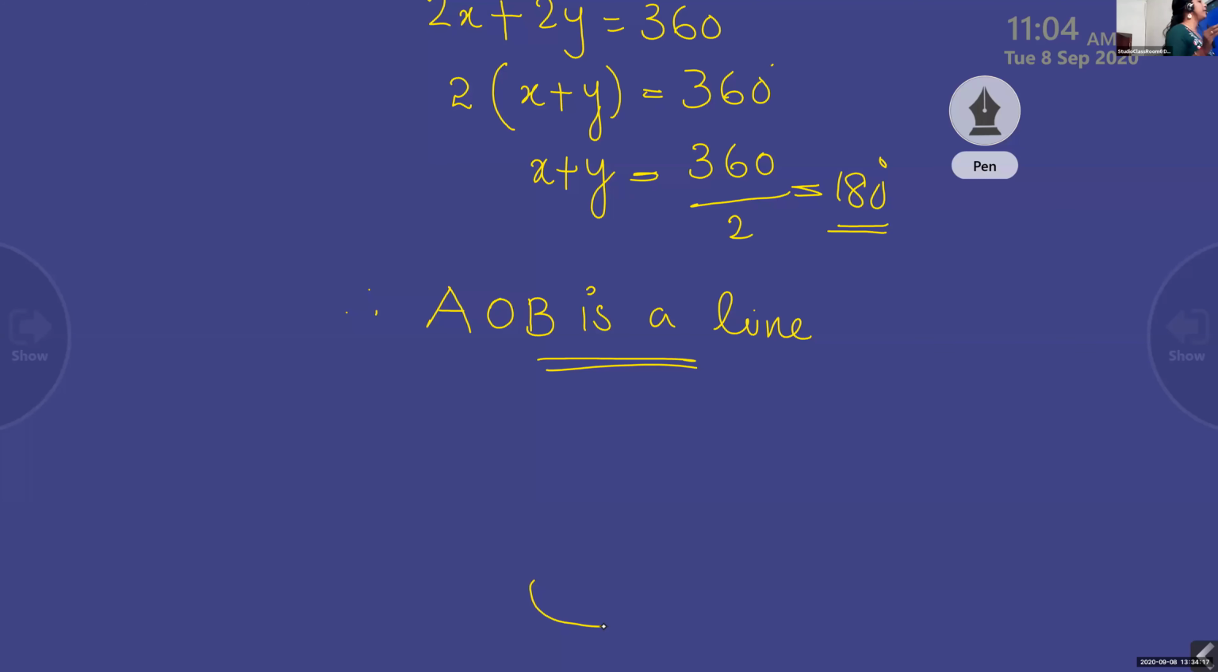Clear? So now we are studying about the angles when two parallel lines are cut by a transversal. Corresponding angles are equal. I explained all those things that day. Now here in 9th standard we are studying the same topic, but with some different questions.